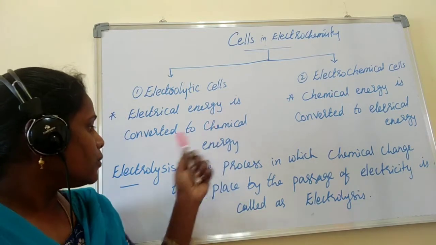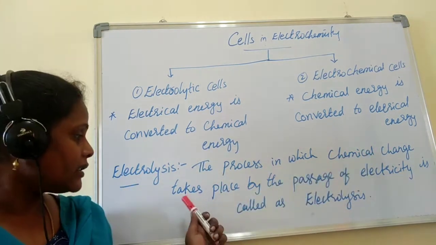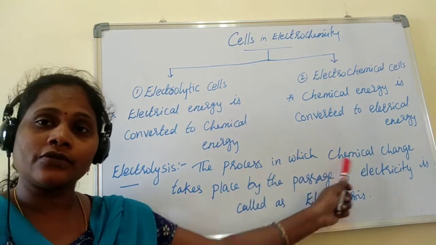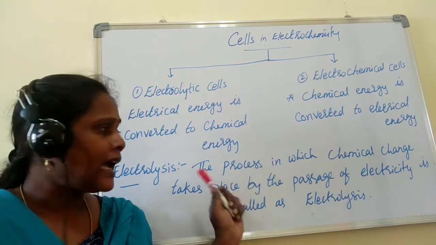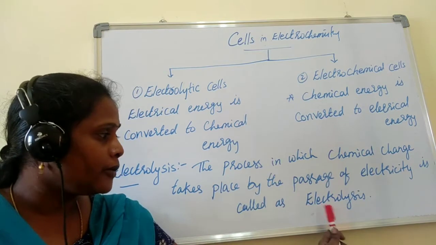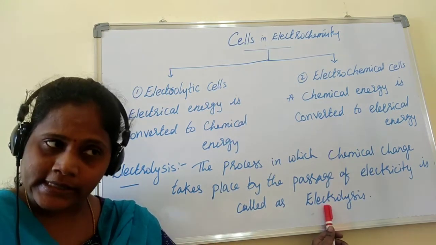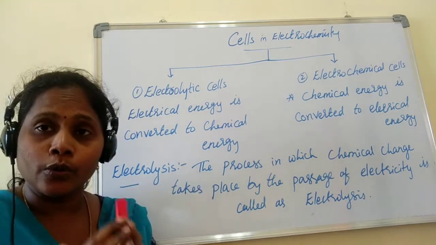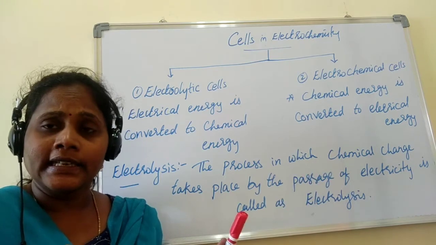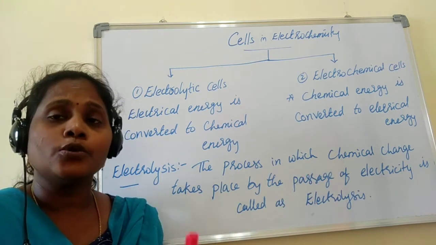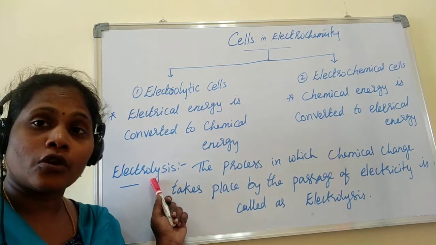The process in which chemical change takes place by the passage of electricity is the definition of electrolysis. The reaction in which I pass electricity and make the reaction happen is called electrolysis.